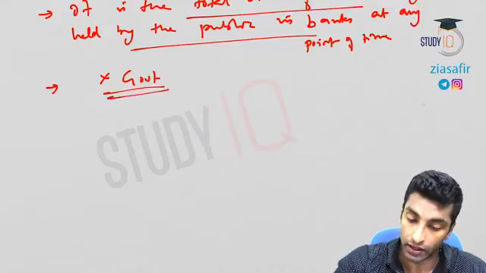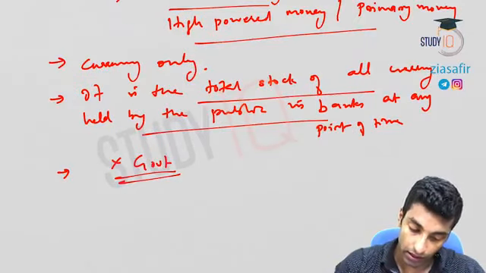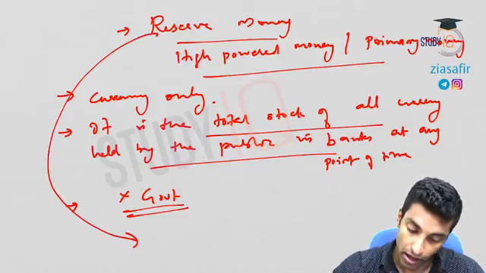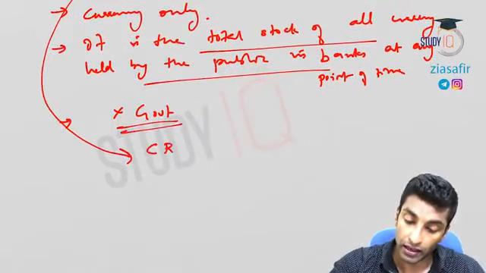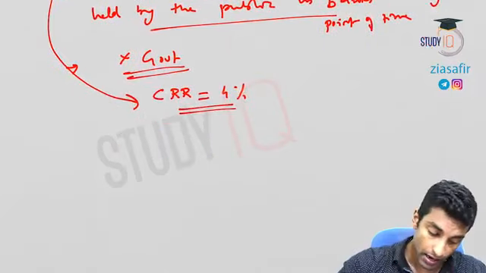We have discussed the reason. Government is the creator of money. So why is it known as reserve money? As I have told you, this is kept as reserve in the Reserve Bank, so it is known as reserve money also. Like RBI has to keep CRR, like 4%, etc. So it is known as reserve money.